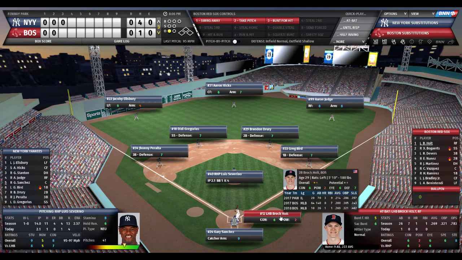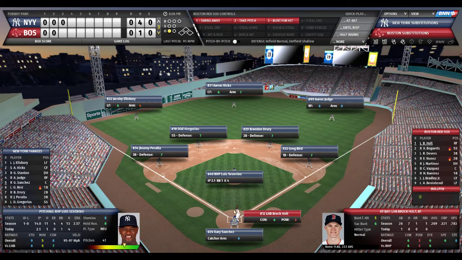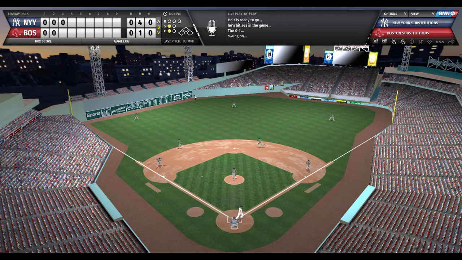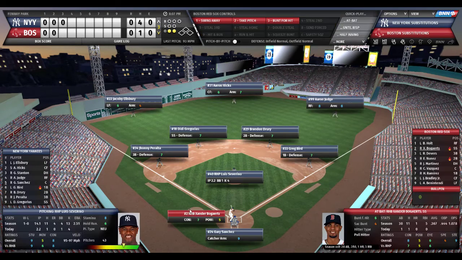Peralta playing back, 7 out of 10 defense. I was thinking about dropping a bunt down, but 5 out of 10, it's not worth it. Here's the pitch to Holt. Brock shoots that ball to the left side. Didi Gregorius has it, fires it low to first, but Bird digs it out for out number 2.